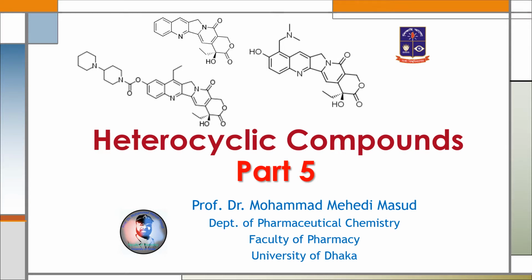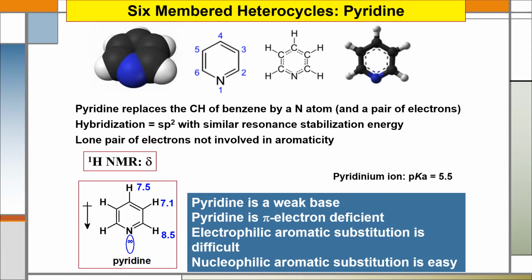In this lecture video, I shall discuss two more heterocyclic compounds, that is pyridine and quinoline. At first, I shall discuss pyridine. Pyridine is a six-member heterocyclic compound. Here, the heteroatom is nitrogen.